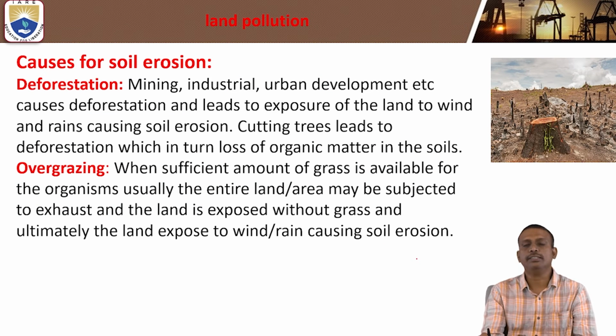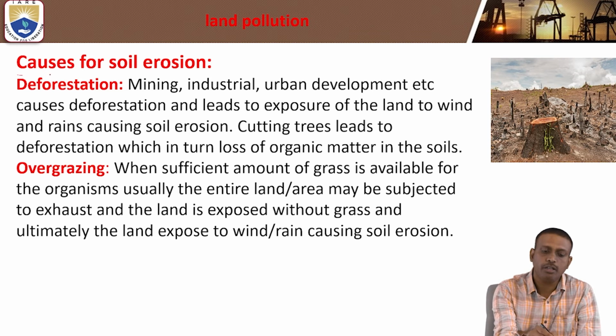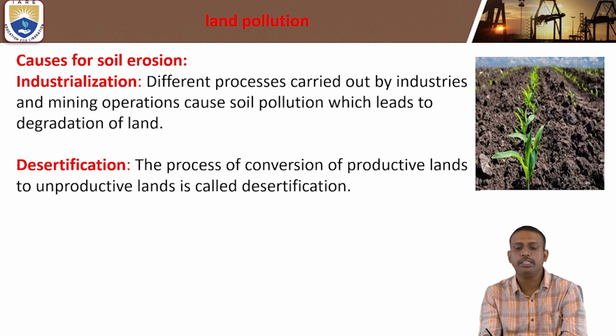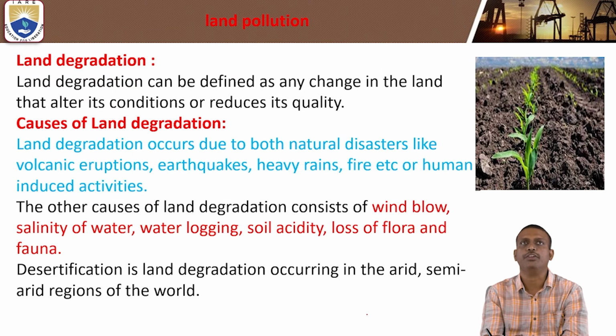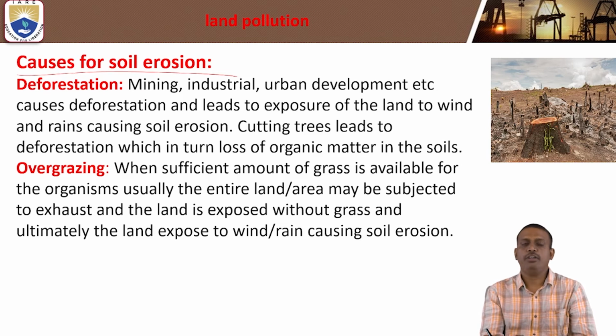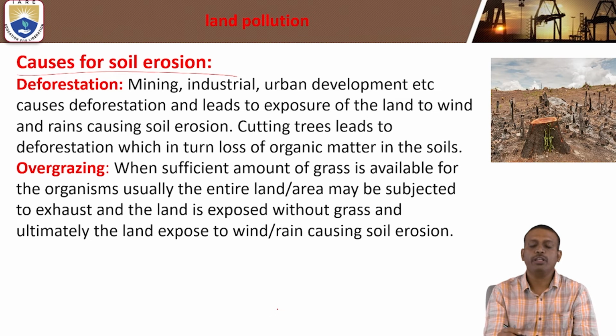Here, what are the causes of soil erosion? Deforestation, overgrazing, industrialization, and desertification. What is deforestation? Deforestation is nothing but removing the plants from the forest. Mining, industrial and urban development, etc., cause deforestation.